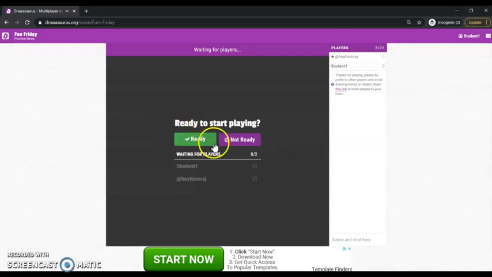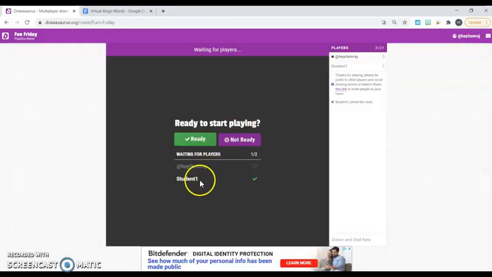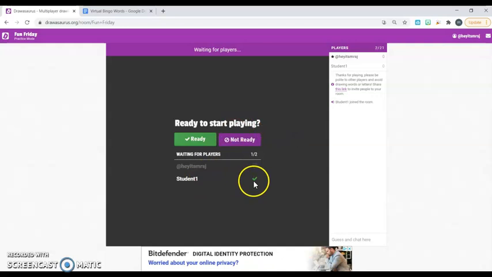When I'm ready to play, I'm going to click on ready to play. Make sure that they do that. It's important that you let the teacher know that you are ready to play. And so then they'll wait. On my end, what I will see is the students that have logged in and the little green check mark. Once I see that all of my students that I'm expecting are logged in and have the check mark, I'm going to click on ready, and that starts the game.